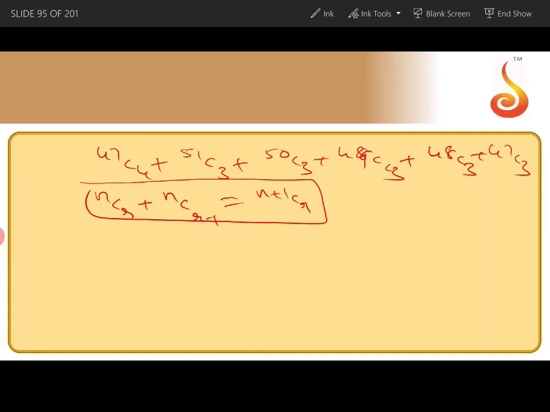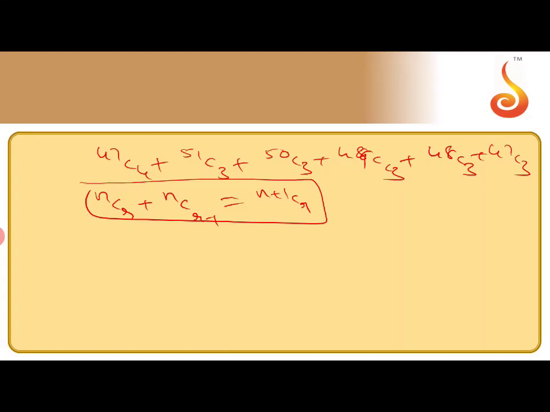You can group the terms. That means n should be equal and the difference of the suffix should be 1. So you can take 47C3 plus 47C4 as one group.